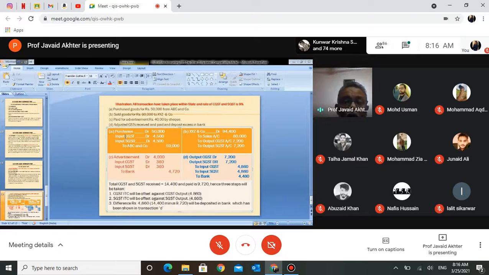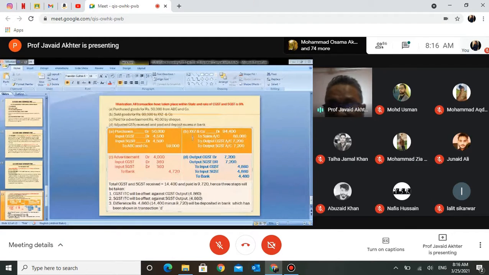Now we have to include 2 GSTs, CGST and SGST. Both are at 9%. So 9% of 50,000 becomes 4,500. So what would the entry become? Purchases debit, input CGST debit, input SGST debit, and to ABC account. So whenever you buy and you pay, you call it input GST. That has been explained before. Whenever you sell, you call this output GST, and you write output GST here.